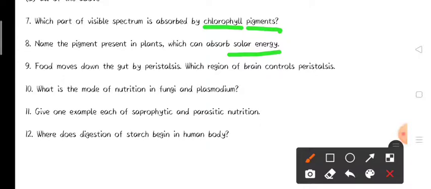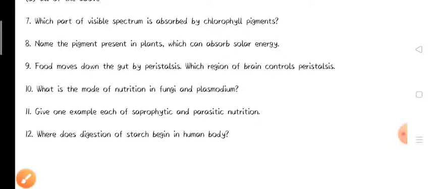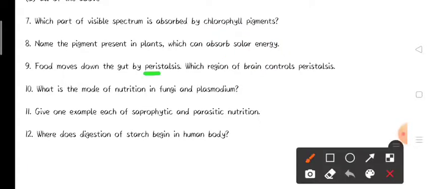Now the next question, question number 9. Food moves down the gut by peristalsis. Which region of the brain controls peristalsis? This question is also related to chapter number 2 in biology, control and coordination, where we also discuss this question.